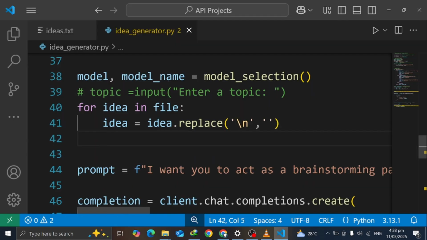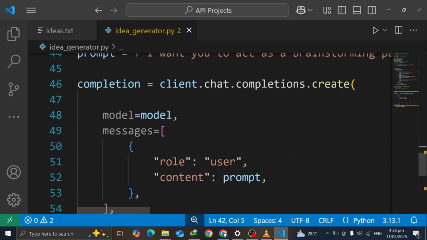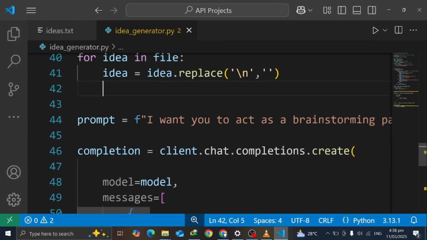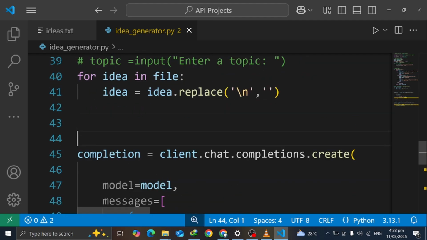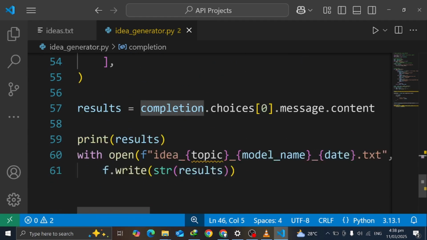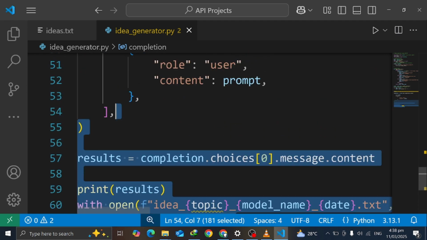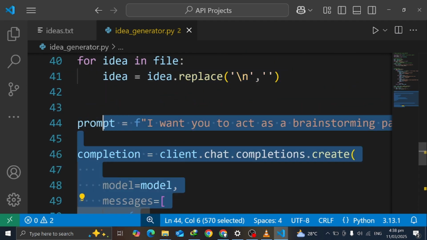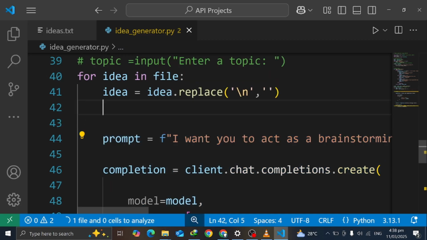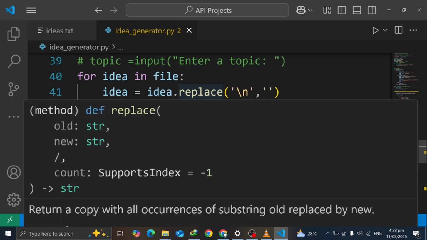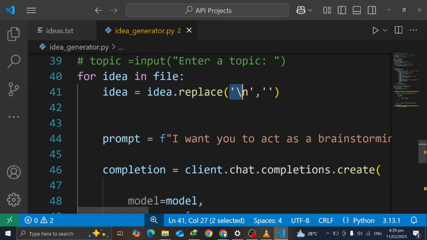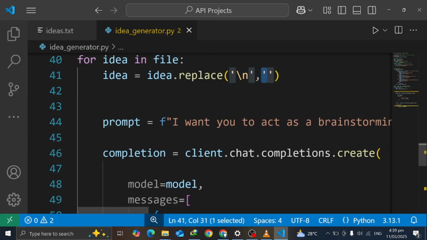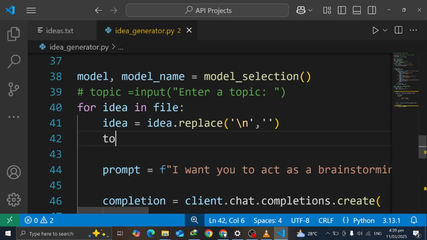After prompt we no, prompt we na bishop loop name. You replace all the new lines with empty string, into your topic no equal to idea.